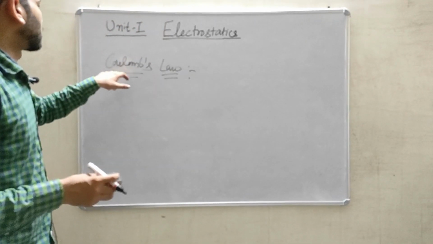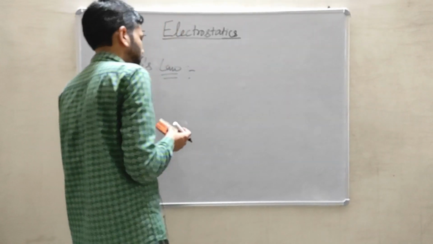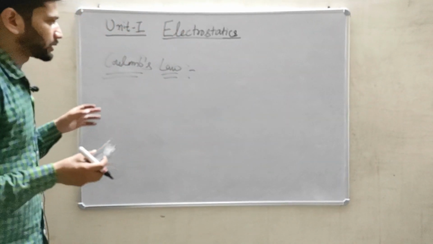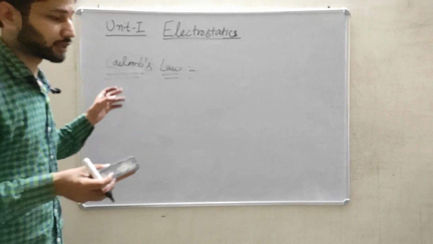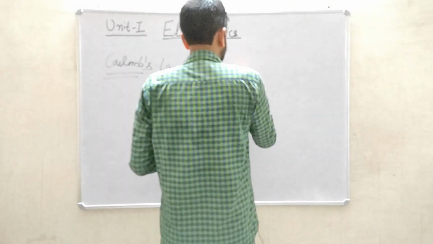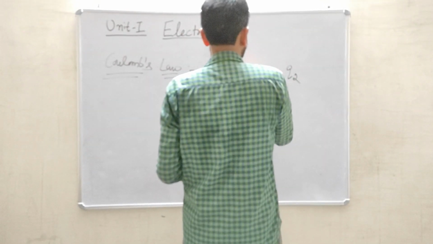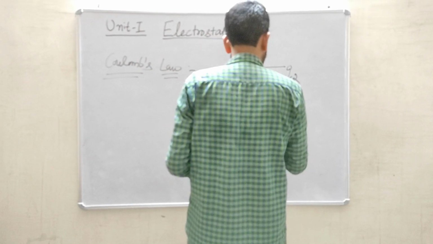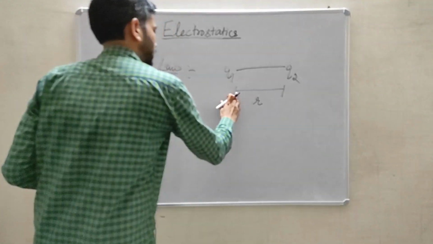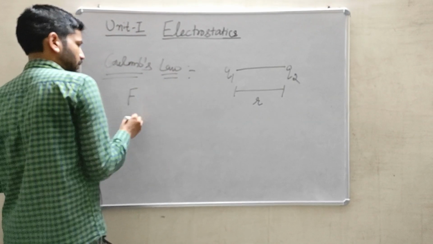So I'll describe how the two charges will interact with each other. So this law represents the interaction or the electrical force relation between the two charges. Suppose I am taking Q1 and Q2 charge and there is some distance r between these two charges,